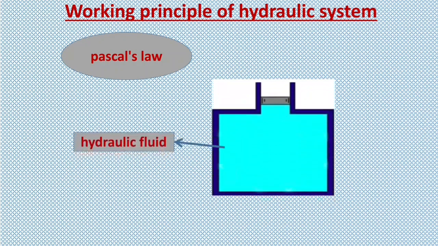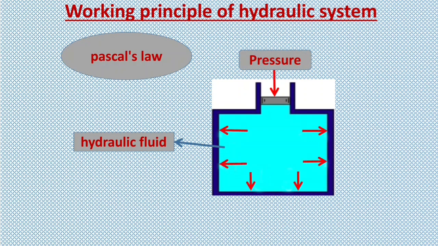So let's take a closed container filled with hydraulic fluid. Now, if pressure is applied to the fluid at one end, then this pressure is transmitted equally to every point of the fluid and the wall of the container. This pressure is transmitted equally in all directions and at right angles, and if there is a change in pressure, then it disperses equally throughout the fluid.